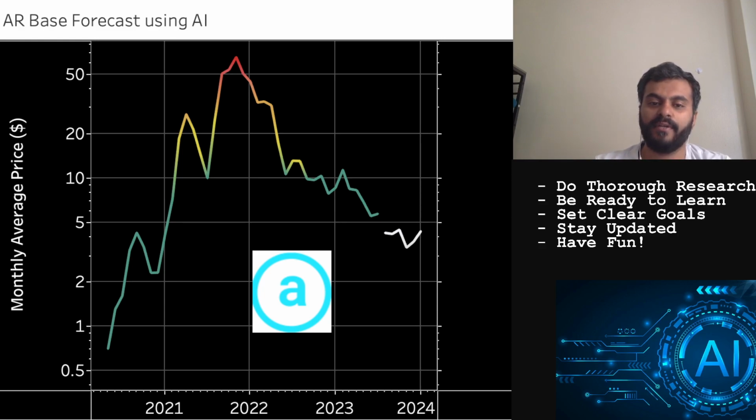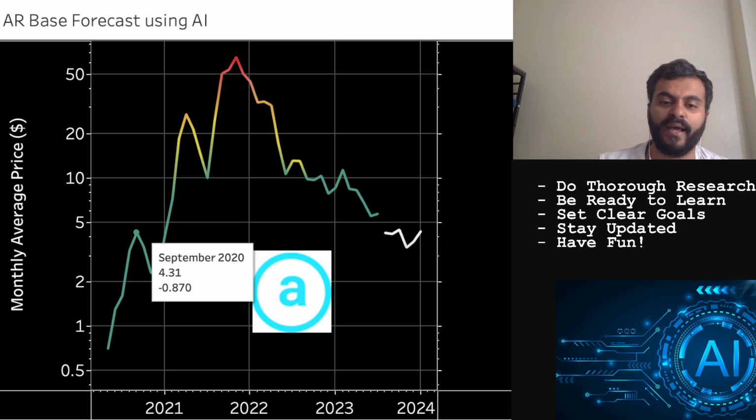And for this particular forecast, I use price action since the token was launched in May of 2020. The chart that is visible on your screen is color coded from dark green to dark red using the measure z-score, which is a comparative analysis of price for a particular month and its distance from the average price for the entire time series in terms of standard deviation.